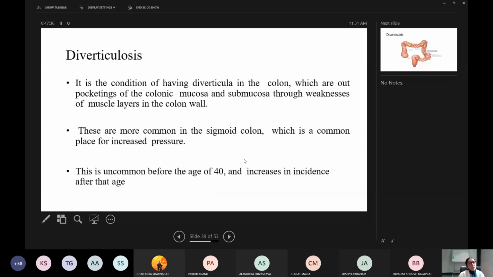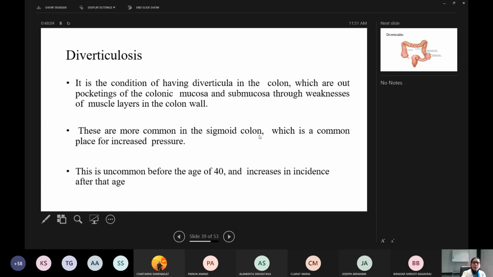Next, coming on to the diverticulosis. I showed you the region where diverticulosis is common. It is a condition of having diverticula in the colon, which are outpocketings of the colonic mucosa and submucosa through weaknesses of the muscle layer in the colon wall. So diverticula are the out pouches, outpocketings of the colonic mucosa.